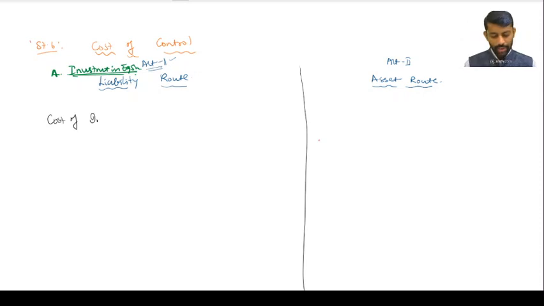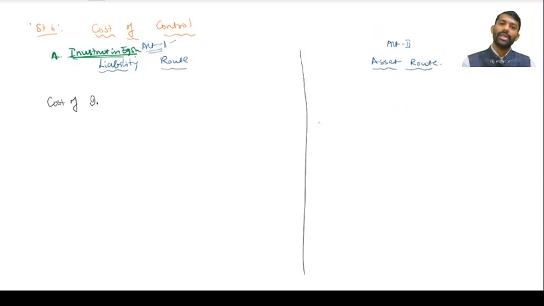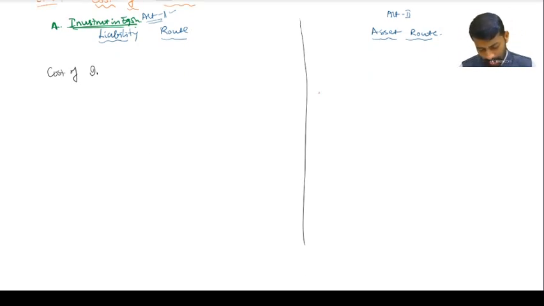If it is investment in equity shares, I have two routes. One is the asset route, another one is the liability route. Are you understanding? Investment in preference shares is just a normal one route only. Clear?